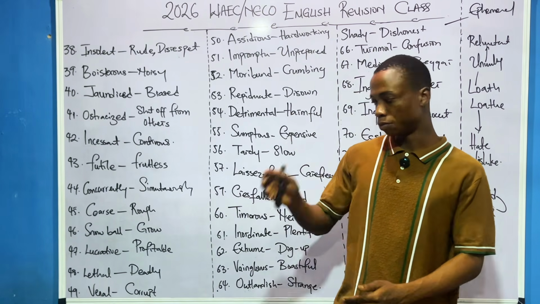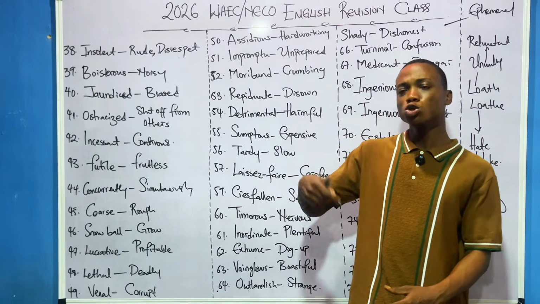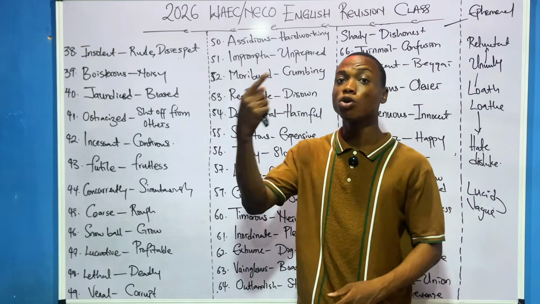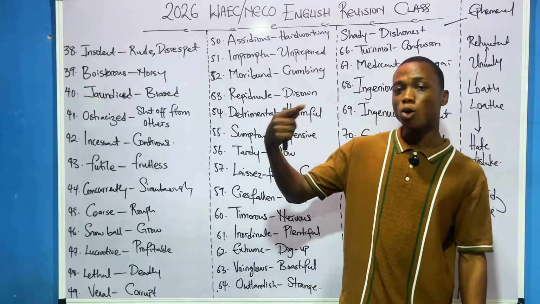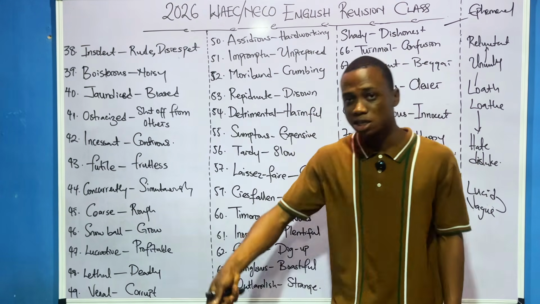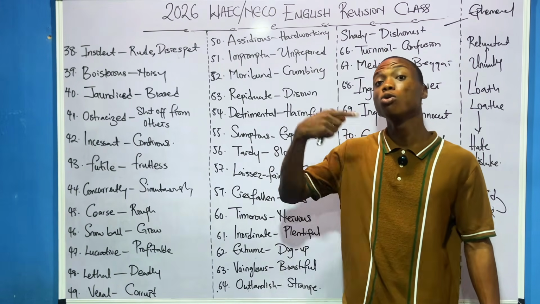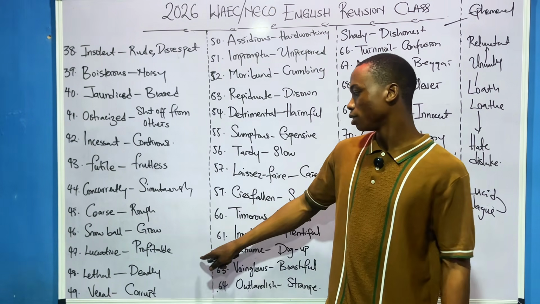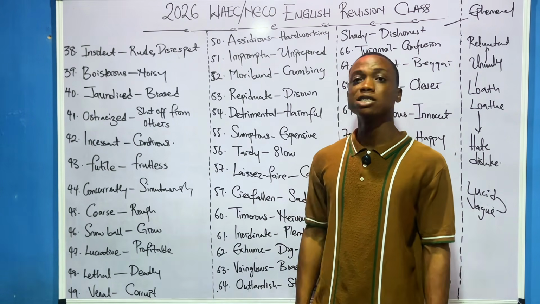Snowball means to grow. Lucrative, somebody is lucrative. That means that person is hardworking. That person is profitable. For example, I own a lucrative business. It means I own a profitable business. Yes. Lethal, something is lethal. I mean that thing is what? Deadly.